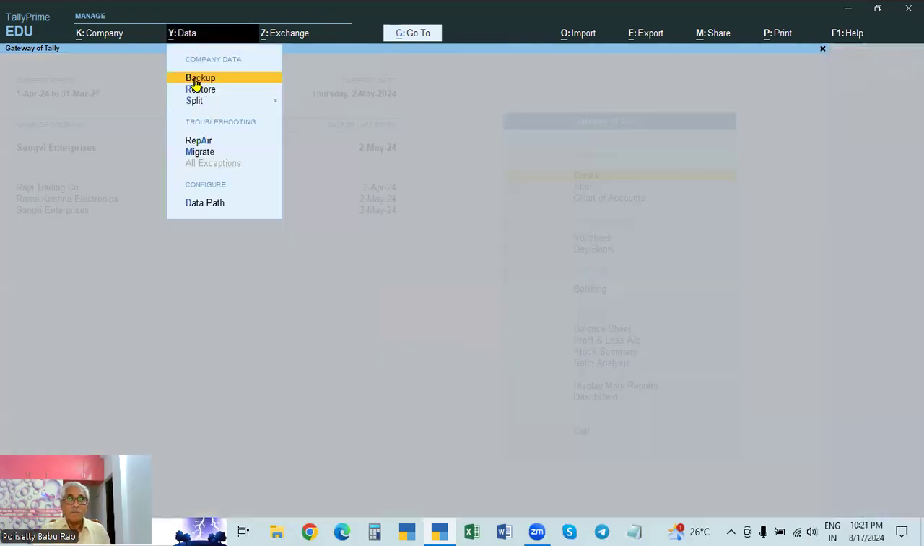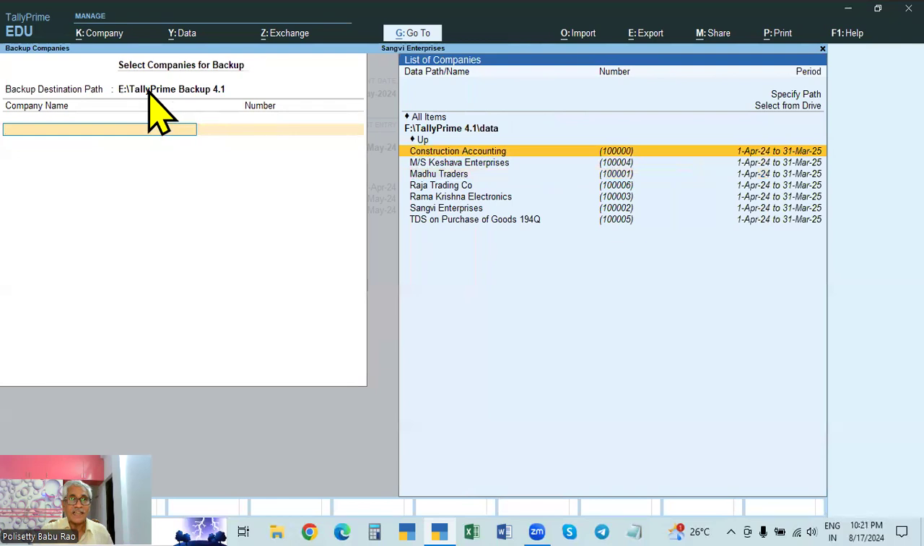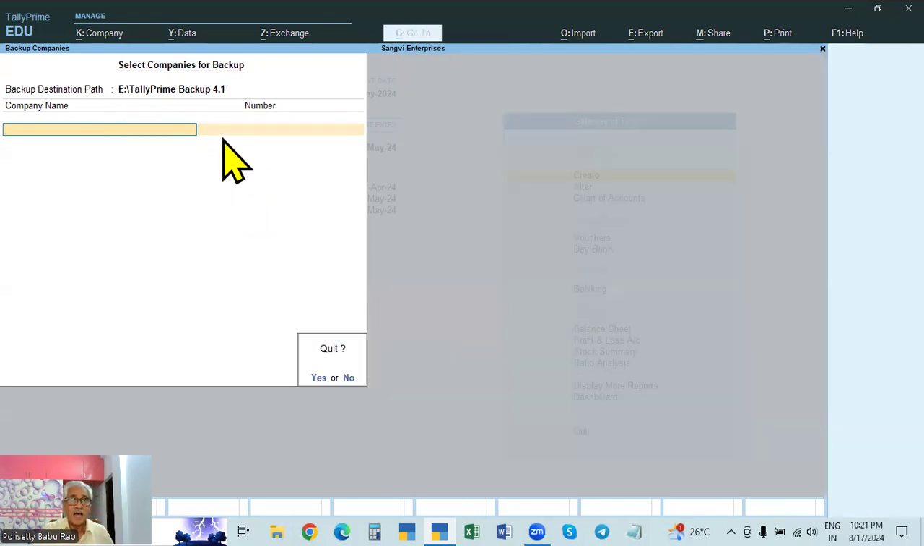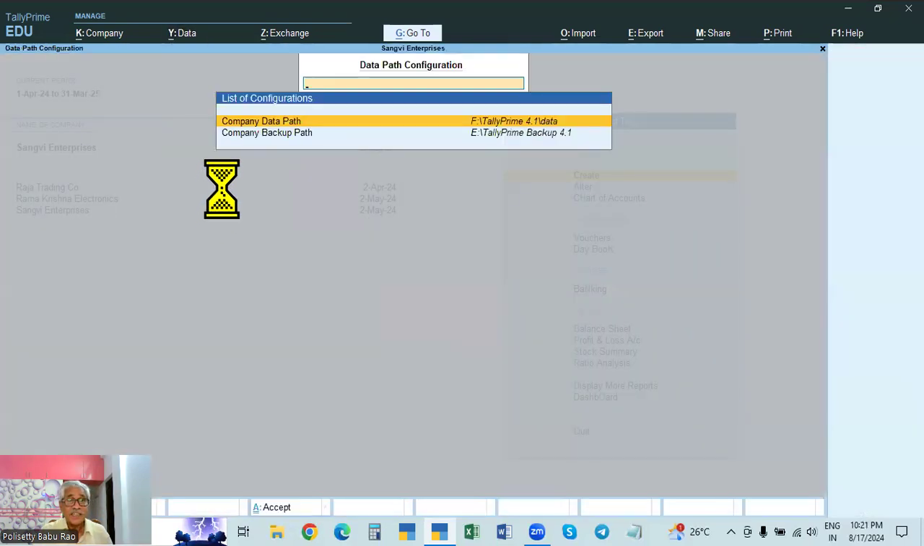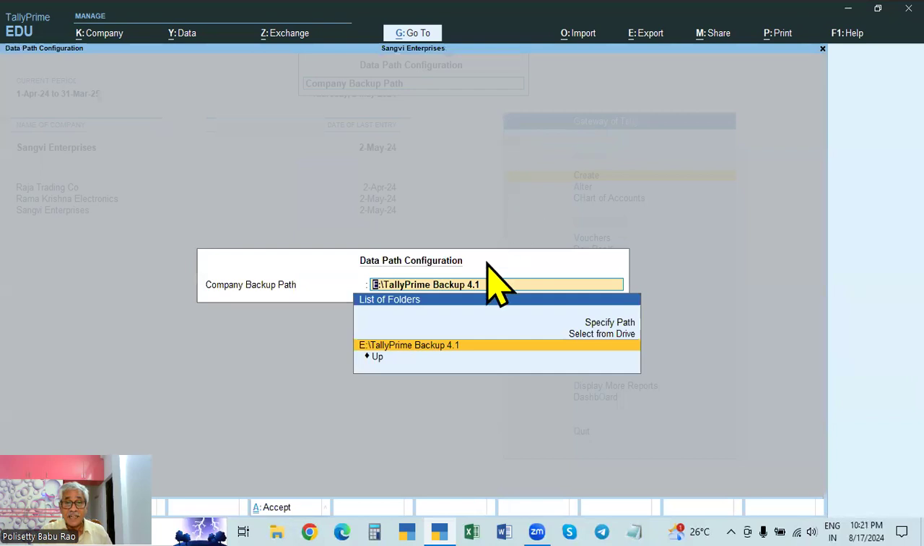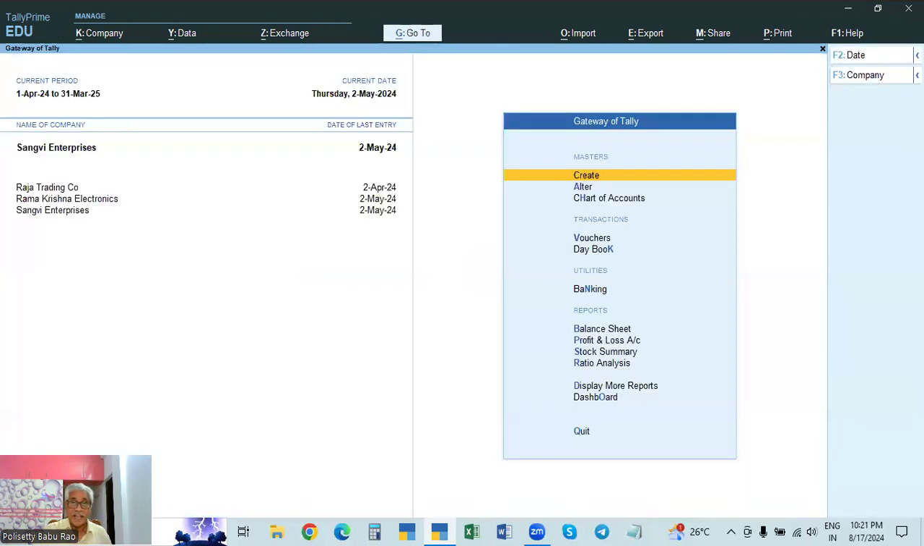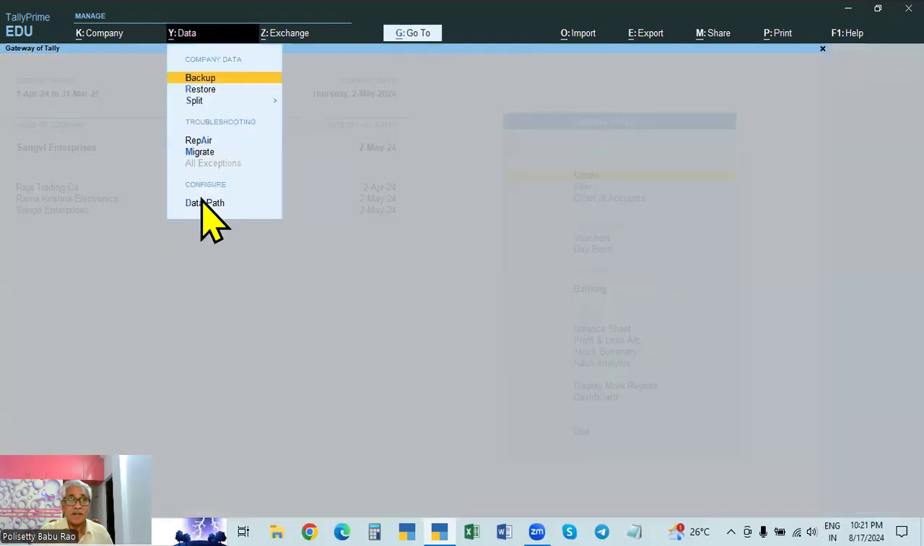So, for backup, either manually select the backup destination path every time and back up, or keep the backup path by default in the company backup data path here. We have to use only the up and down arrows. Use the down arrow and take it, and select from drive if it's already created, or specify the path if you want to create it now. Then Control A, accept. So that is accepted.